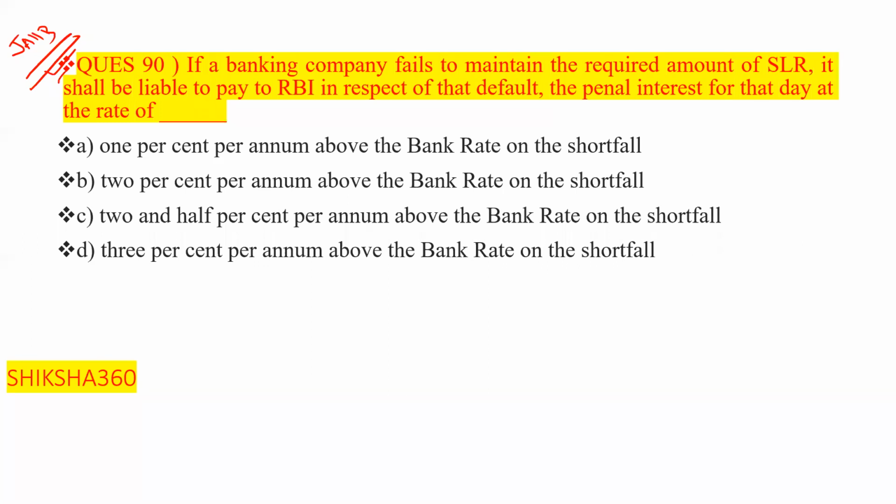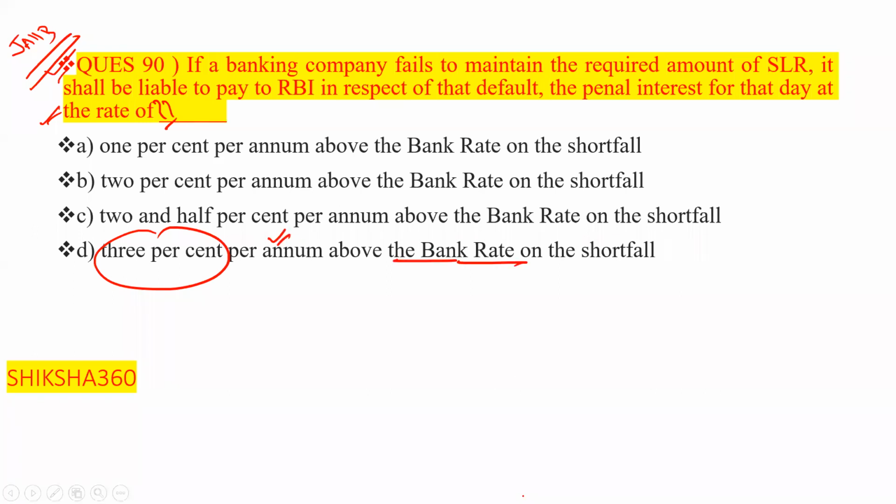So how much is the penal interest for that day, at the rate of 1%, 2%, 2.5%, or 3%? Even if you just remember the percentage, it is 3%. That is 3% per annum above the bank rate.